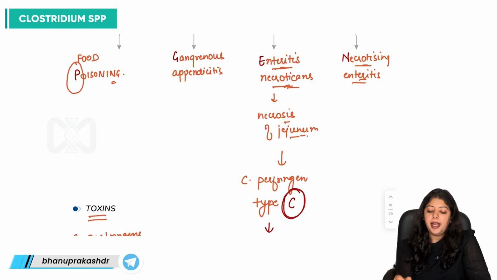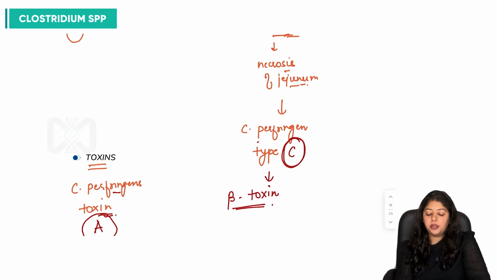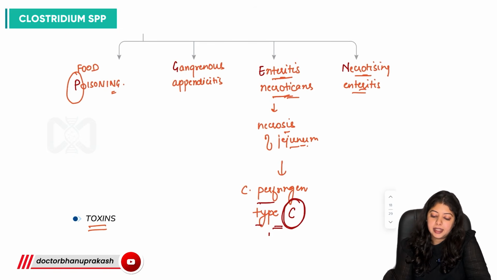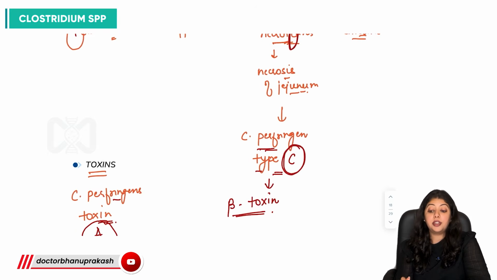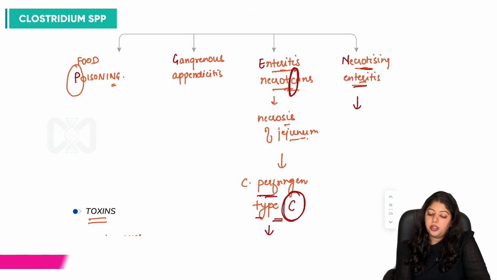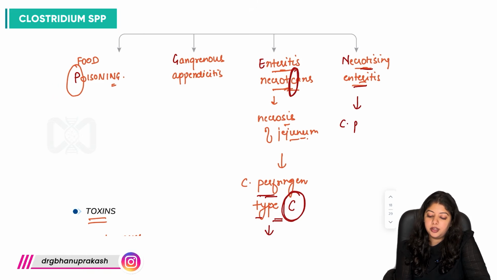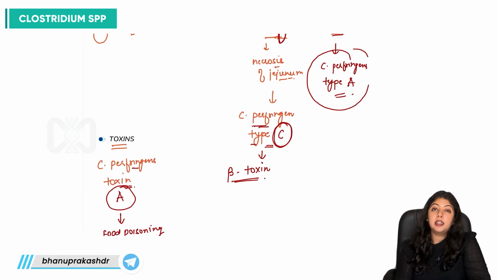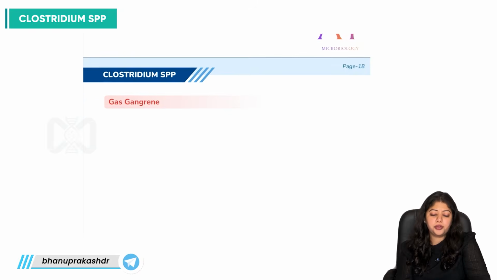So how do we remember? Enteritis necroticans is caused by Clostridium perfringens type C. From necroticans, C, we can very well derive it: Clostridium perfringens type C. And what is happening in necrotizing enteritis? There is a similar clinical picture, but the strain which is associated with it is Clostridium perfringens type A. So these are two important things that you must remember for these species and the types of toxins it triggers.